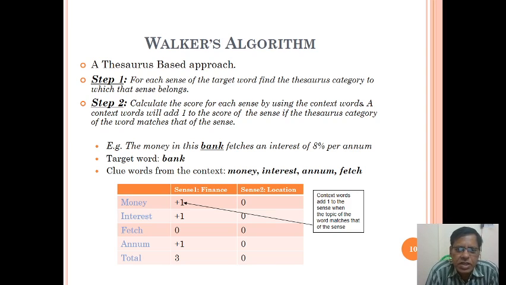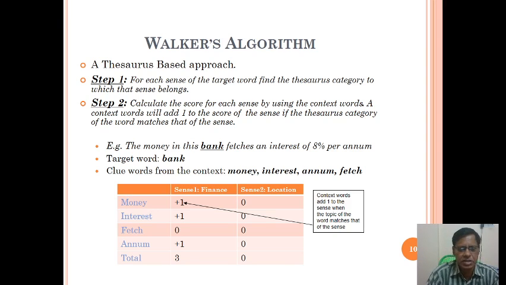Step 1: for each sense of the target word, find the thesaurus category to which that sense belongs. Step 2: calculate the score for each sense by using the context words. A context word will add 1 to the score of the sense if the thesaurus category of the word matches that of the sense.